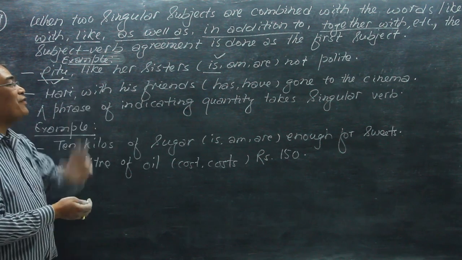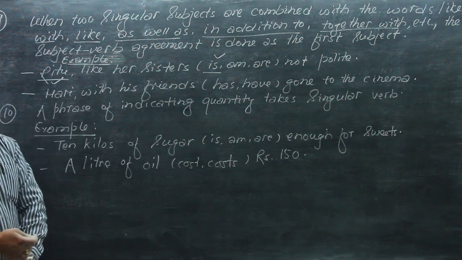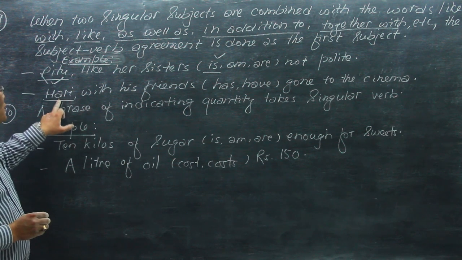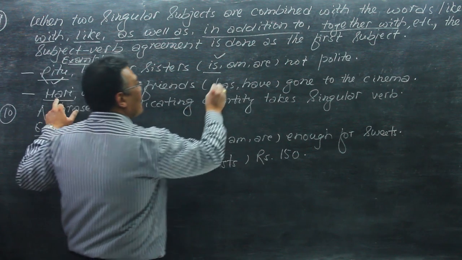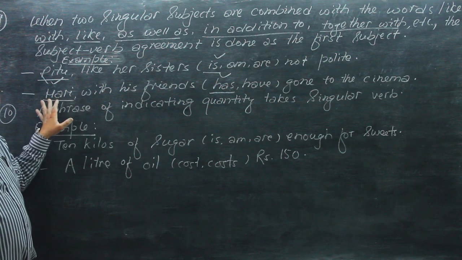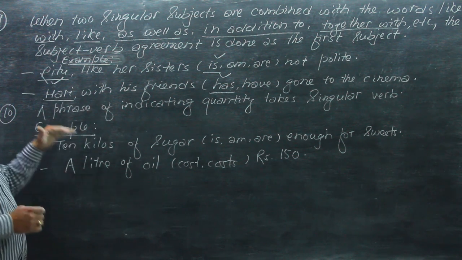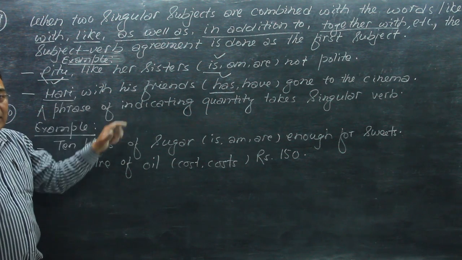Here the importance is given to Hari. So the agreement is done with the first subject. So Hari has gone to the cinema. Do you understand this?